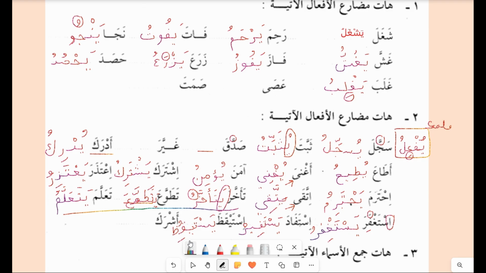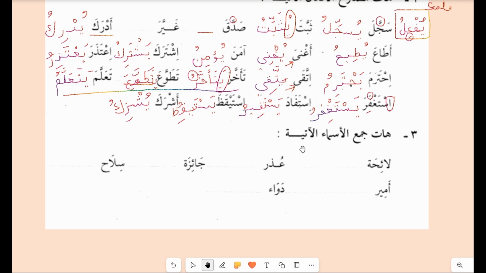Only remember that the second last letter changes to kasra. Ashraka, yushriku. So this follows the previous scale with the dhamma. Yushriku. So this is how you make the fi'l mudari. I could have typed it, but it's good to understand each and every verb while writing and explaining.